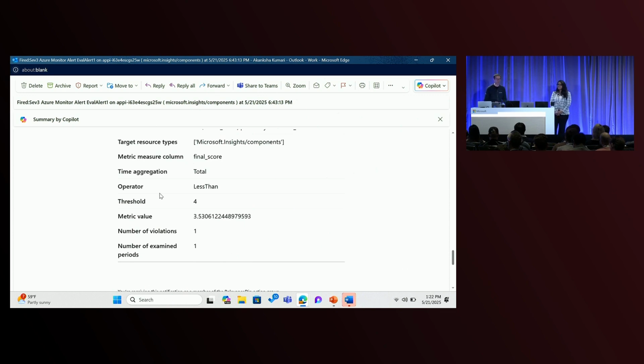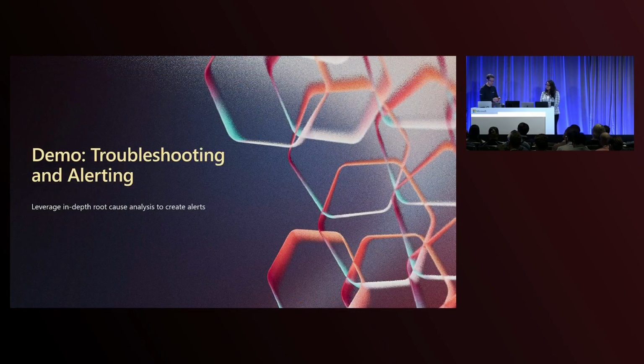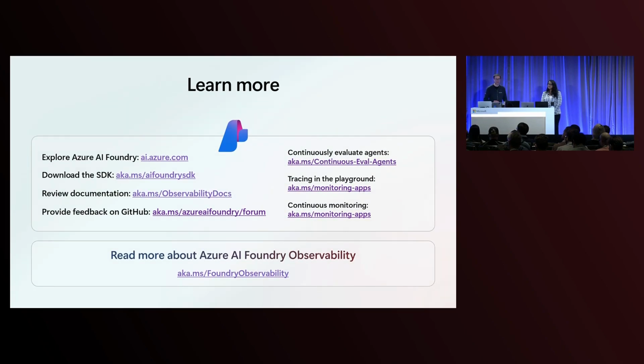Thank you, Akanksha, for showing us and walking us through how we partnered with Azure Monitor. I'm now going to flip back, and we're going to wrap up and show you some resources where you can learn more about Foundry Observability. Please take a look at these links. We have your user documentation, SDK documentation. We also have a booth in the hub. If you haven't had a chance to check that out, please come by if you have more questions, if you're interested in learning more. There's a blog post that we published that has a short video that walks through all the features and all of the capabilities that we've announced at Build.